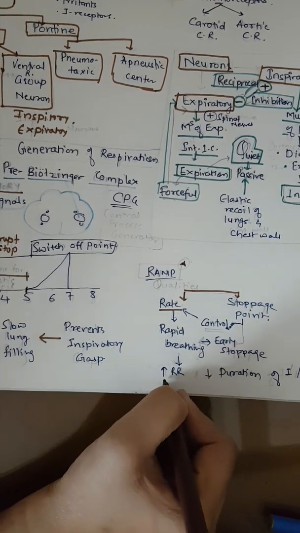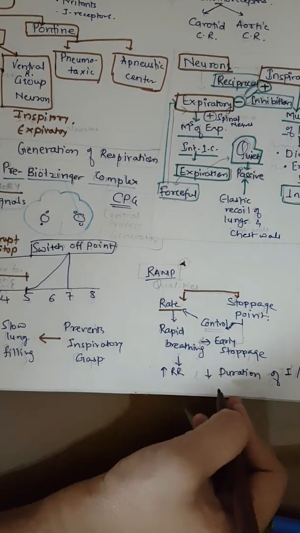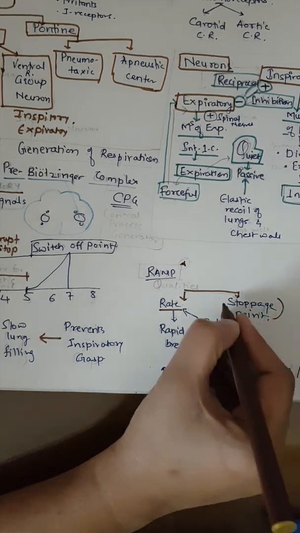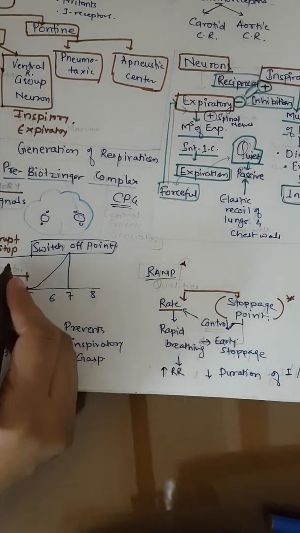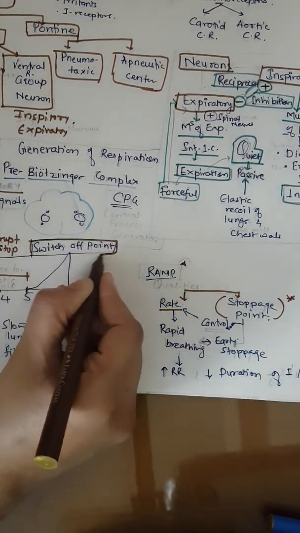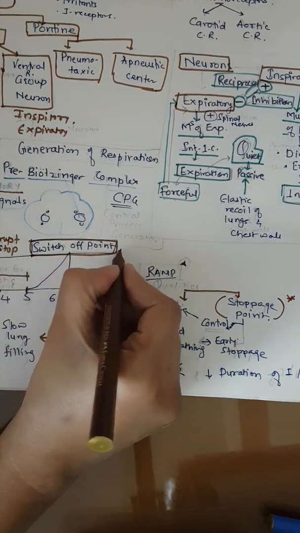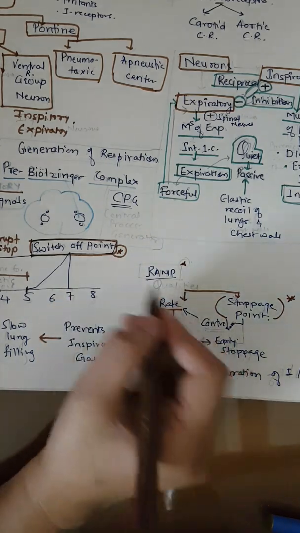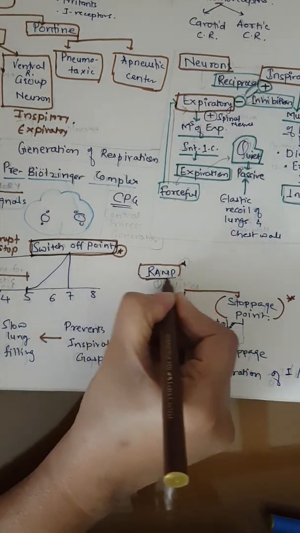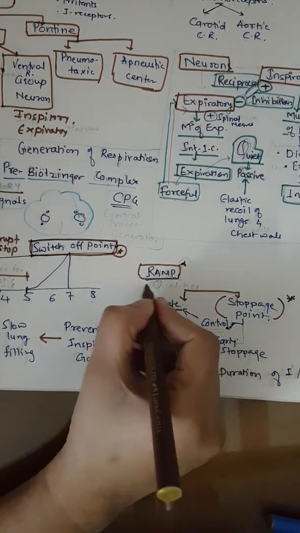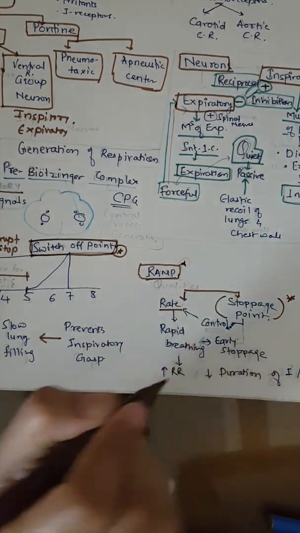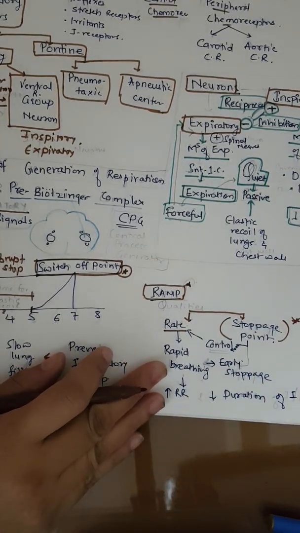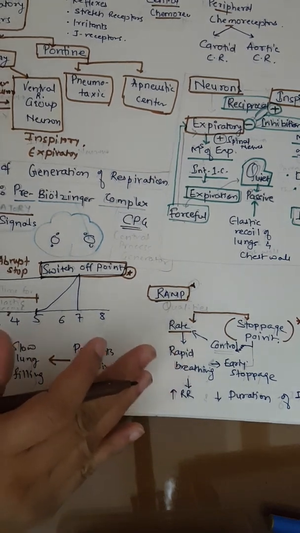If there is rapid breathing, the respiratory rate is increased, and there is a decrease in the duration of inspiration and expiration. So this stoppage point is very important. This is called the switch off point. This switch off point will define hypoventilation and hyperventilation, and it will regulate the respiratory rate by determining the ramp signal duration. This is important for the next topic, that is, spontaneous control of respiration by the respiratory centers.